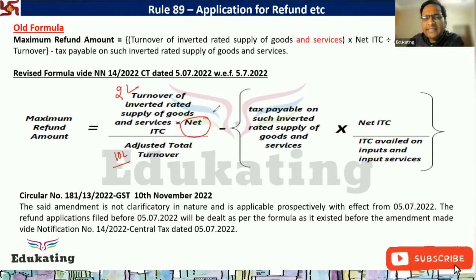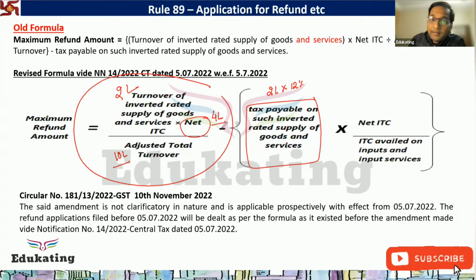What is the net ITC? I have given you the net ITC of 4 lakh rupees. Okay. Now, what was the tax payable on the inverted duty supplies? 2 lakh multiplied by 12% I have given. Now, what is happening? This 4 lakh consists of only input because we know that in the inverted duty tax structure, I can take the refund of only input.